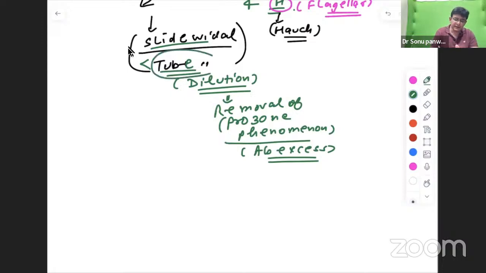That is the reason for tube Widal. If they ask which one is better, slide Widal or tube Widal, the answer is tube Widal. Why? Because dilution is possible and you can remove the prozone phenomenon. That's why tube Widal is good.